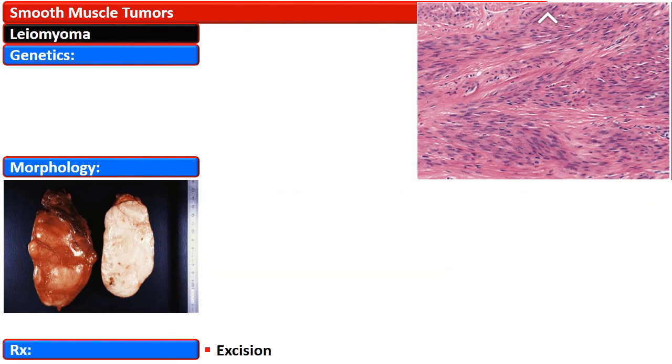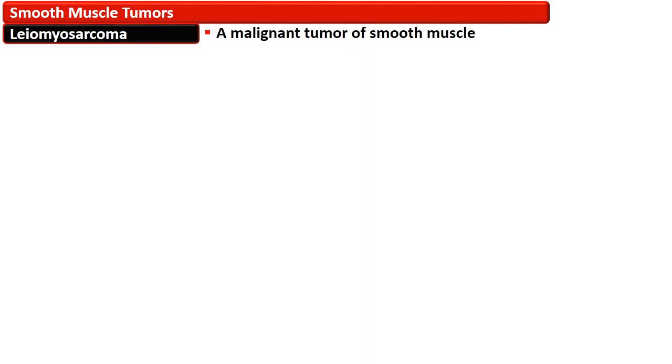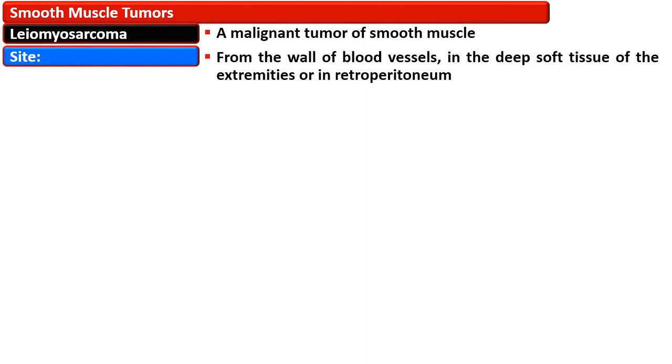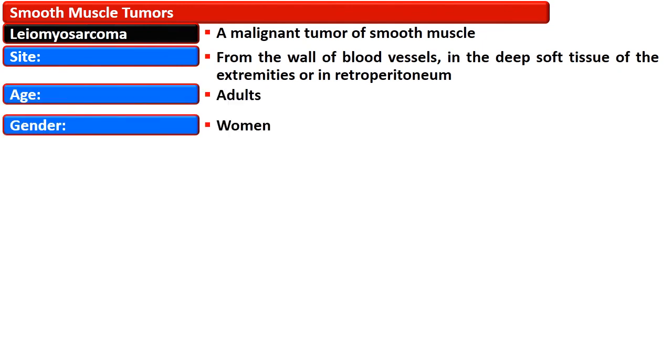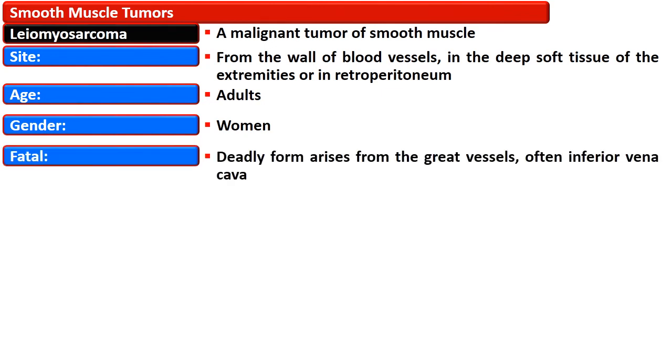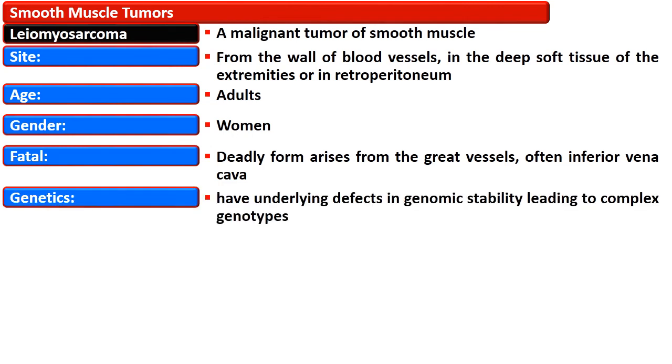Leiomyosarcoma is a malignant tumor of the smooth muscle, and it usually arises from the wall of a blood vessel in the deep soft tissue of the extremities or in the retroperitoneum. They usually affect adult women, and the fatal form usually arises from the great vessels, often from the inferior vena cava.